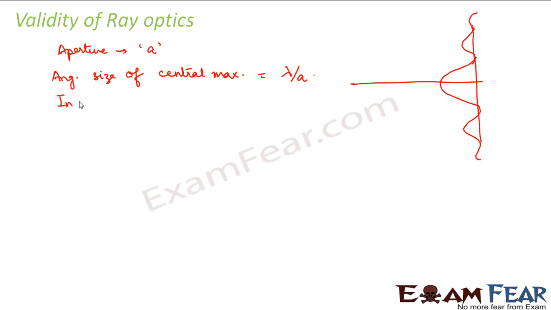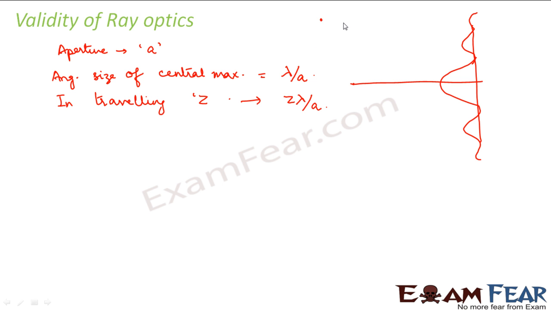Now let us suppose that light travels some distance, say Z. How much will be the spread due to diffraction? The spread due to diffraction would be Z lambda by a, because due to diffraction, as you saw in the previous slides also, instead of a point there was a spot.